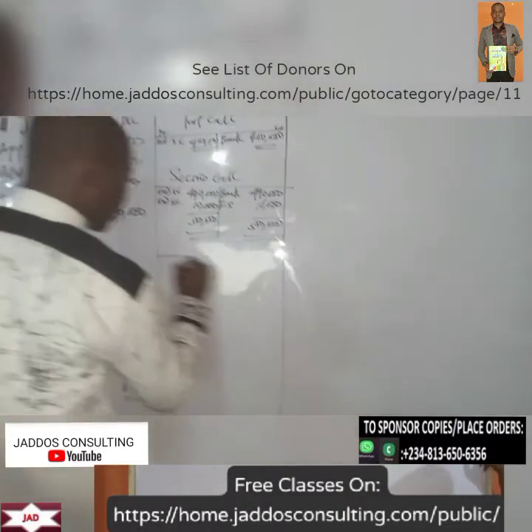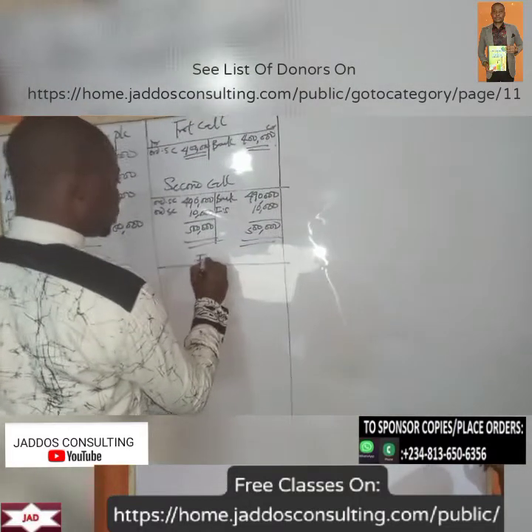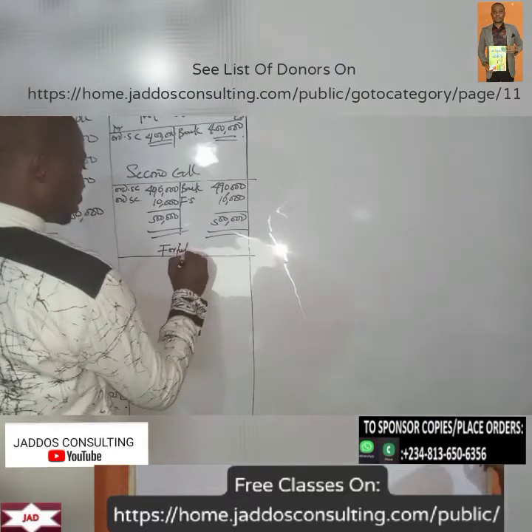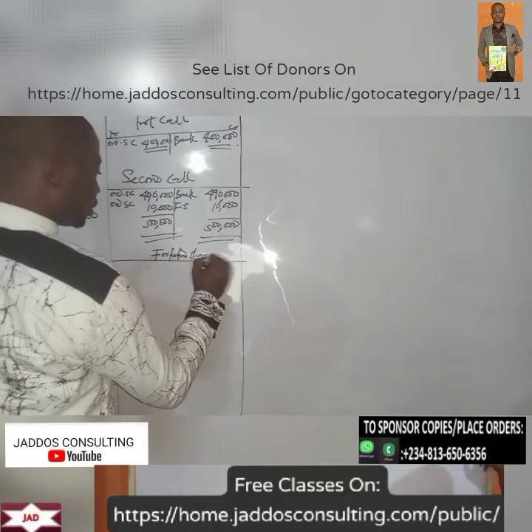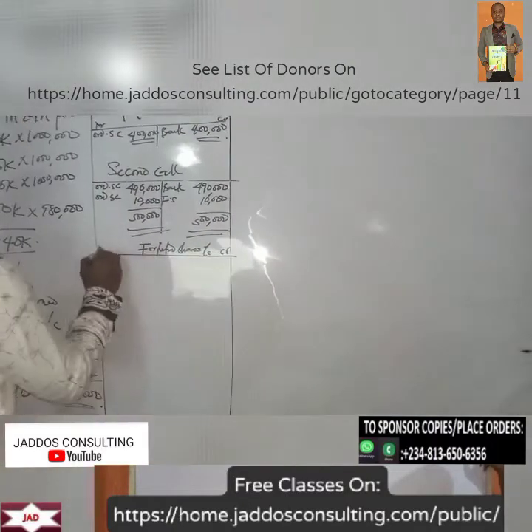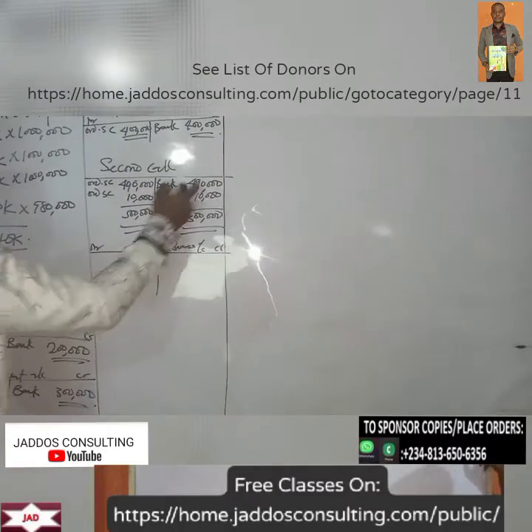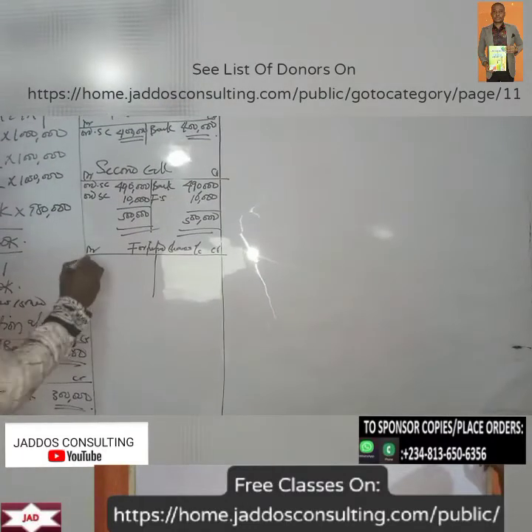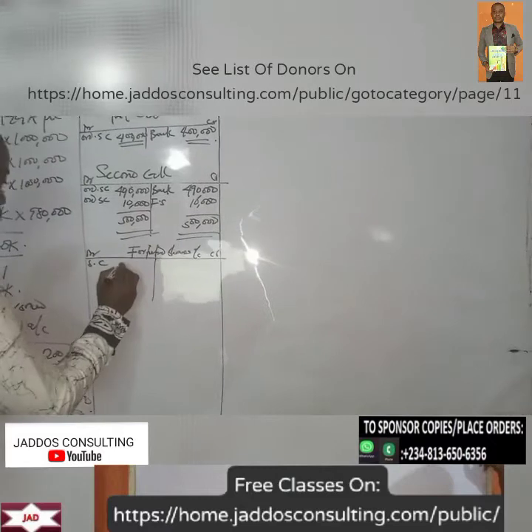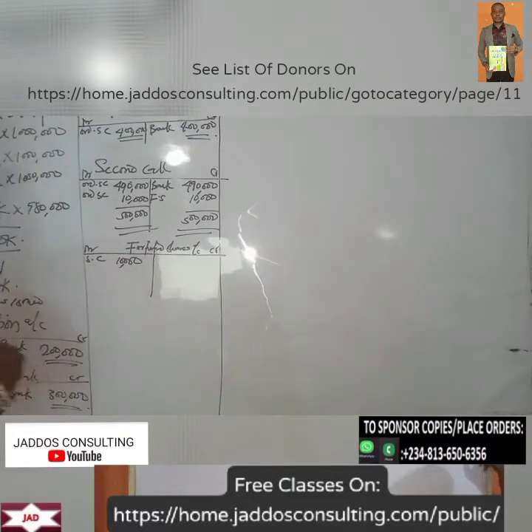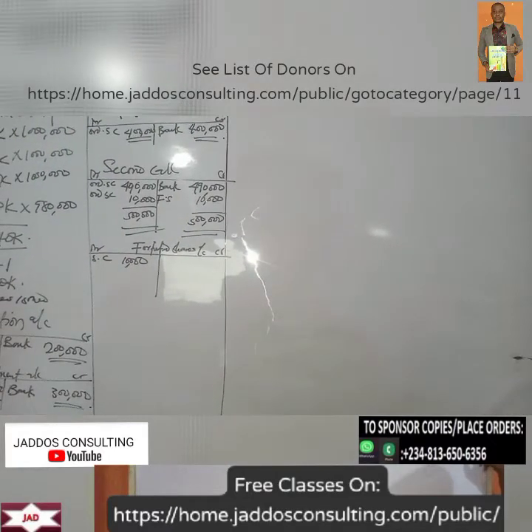We're now opening the forfeited shares account. So this is from second call, 10,000 naira.